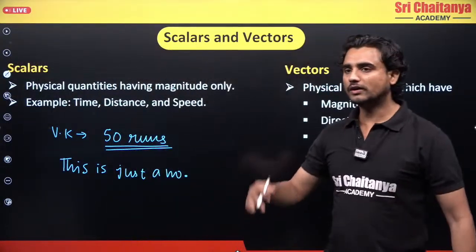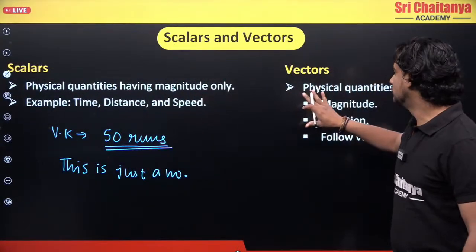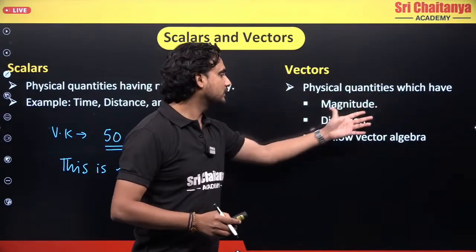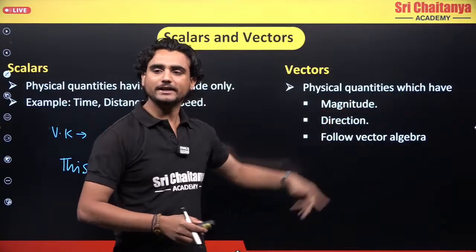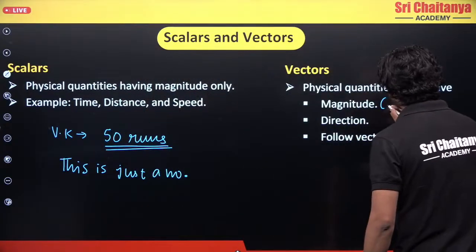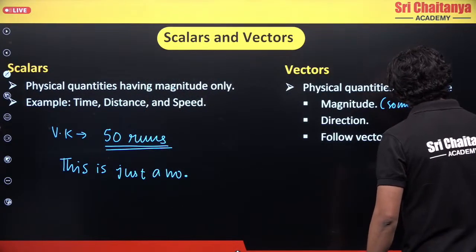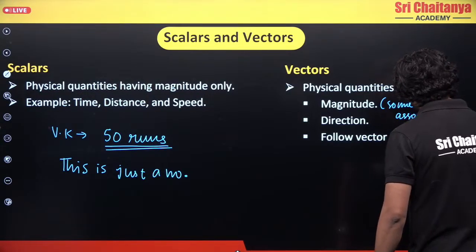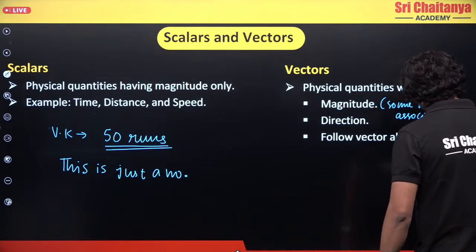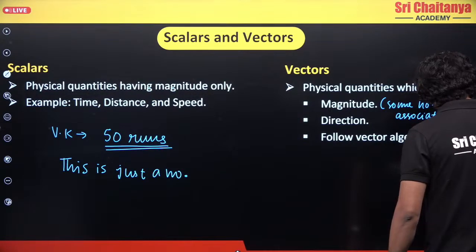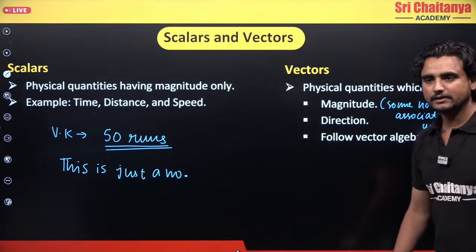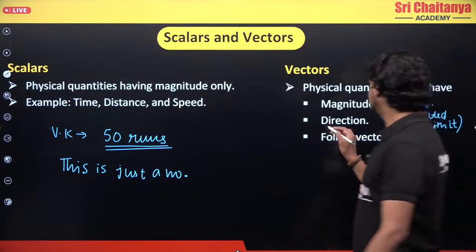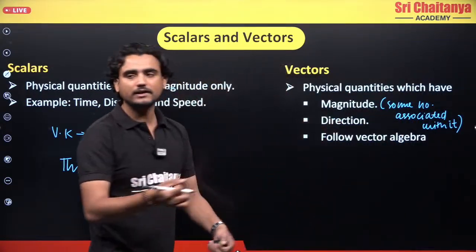Okay, but now you know what scalars are, but what is a vector? This is something new for you. What is a vector? Physical quantities which have magnitude, right? Magnitude means some number associated with it. Correct? Now, what is second? Second is direction. Direction is very important. It tells you in which direction.